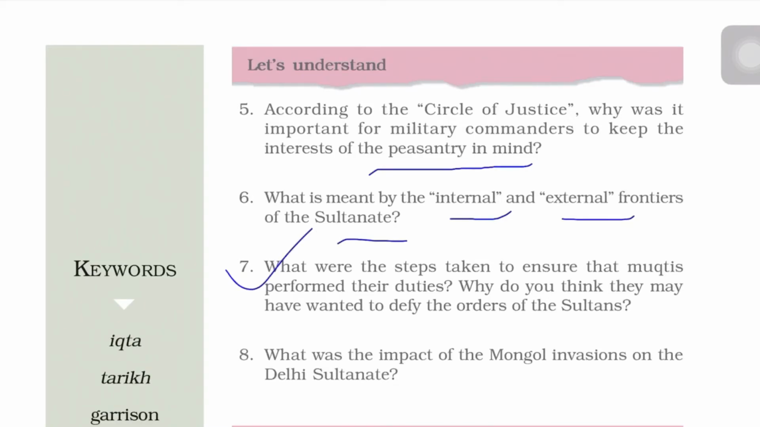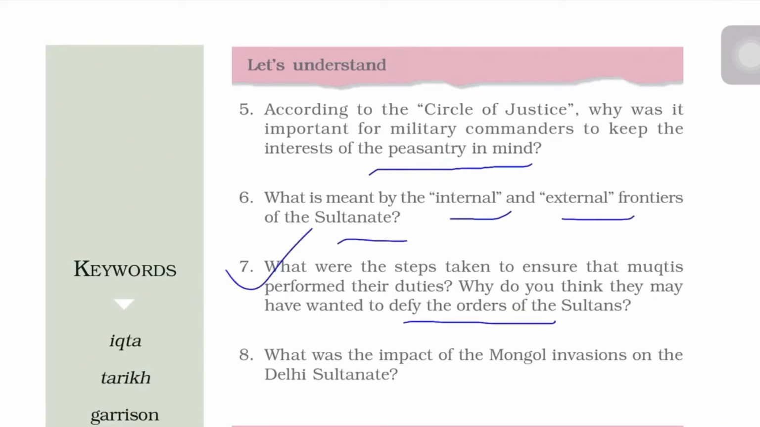What were the steps taken to ensure that Muktis performed their duties? Why do you think they may have wanted to defy the orders of the sultans? So we have read their office was not made hereditary. They were assigned iktas for a short period of time, and accountants were appointed to check the amount of revenue collected by the muktis, and it was also checked that muktis collected only those taxes which were prescribed by the state. Now why did they want to defy? Because they controlled the money and military resources and were capable of rebelling against the sultans.